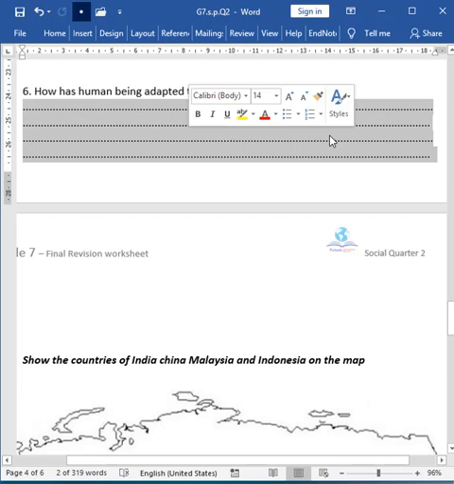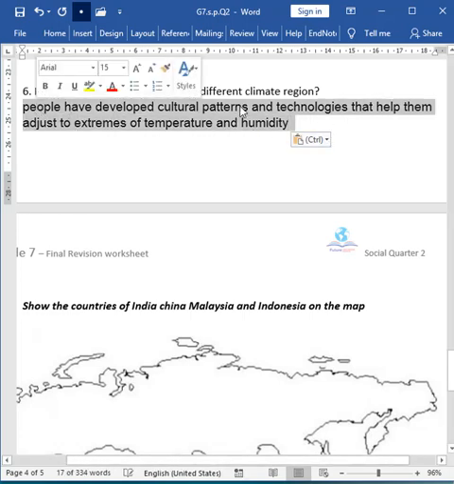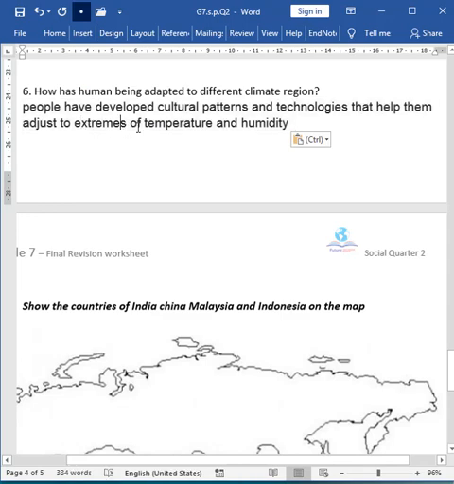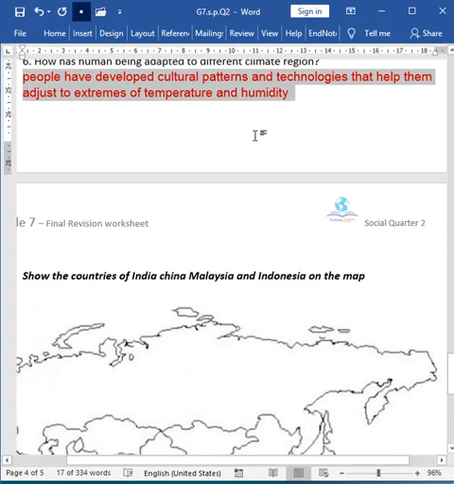They have used the animals, for example, to go from one place to another, or they have used some special materials to make kind of houses for themselves. So you can write this as an example. People have developed cultural patterns and technologies that help them adjust to extremes of temperature and humidity. This can be a simple answer.